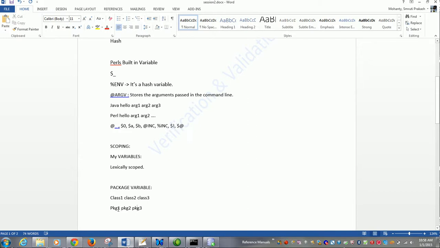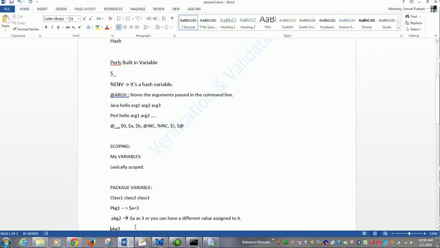For example, if you assign a value to $a in package 1, say the value 3, in a different package either you can access the value of $a as 3 or you can have a different value assigned to it.